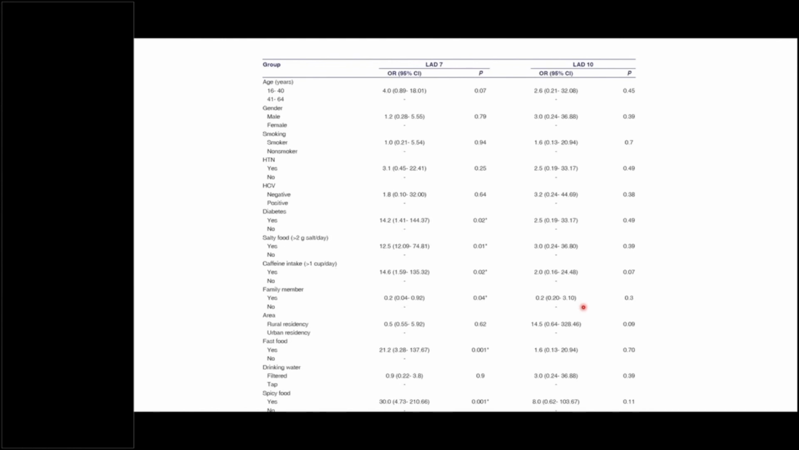Yes, odds ratio can be used. Of course, odds ratios are used in regression analysis. You can use odds ratios, depending on your variable again. You can use relative risk also, depending on the variable.